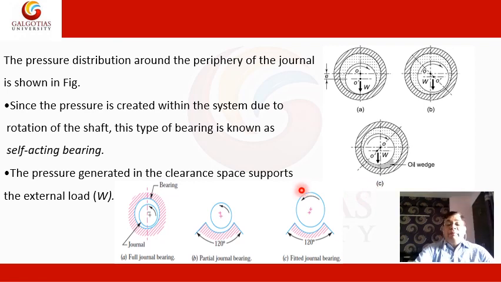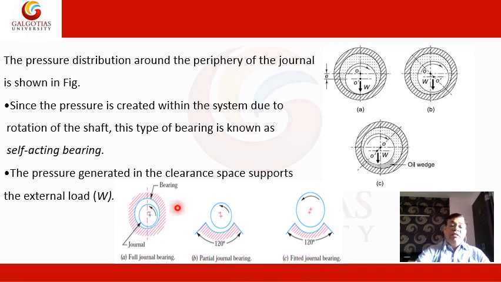Based on the contact surrounding of the lubricant, we classify the journal bearing into three categories. One is full journal bearing, second is partial journal bearing, third is fitted journal bearing.